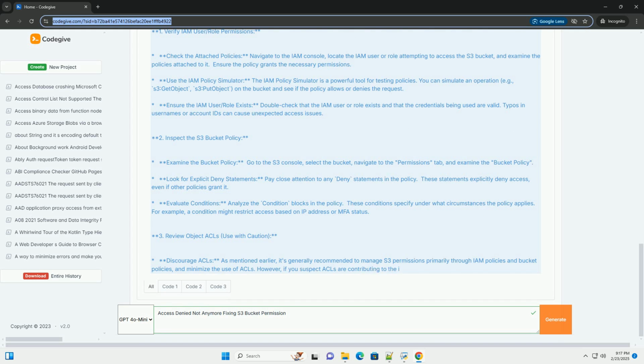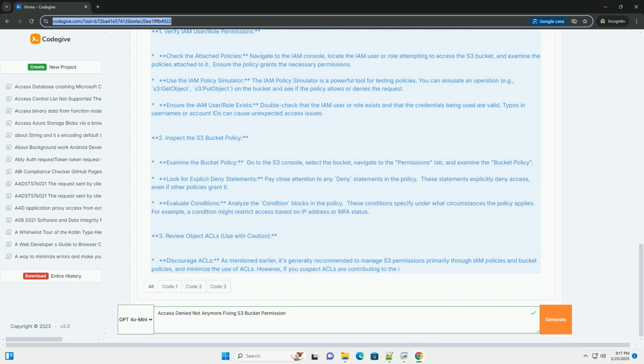8. Region check. Verify the region. Double check that you are making requests to the correct AWS region where the S3 bucket is located. You can find the region in the S3 console or by using the AWS CLI. 9. Requester pays, if applicable. Include the request payer parameter. If the S3 bucket is configured as requester pays, you must include the request payer parameter in your requests and specify requester as its value.